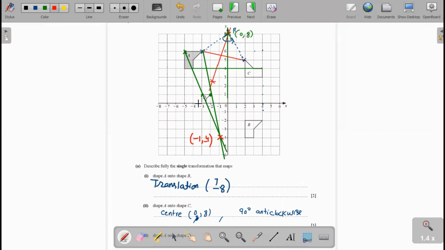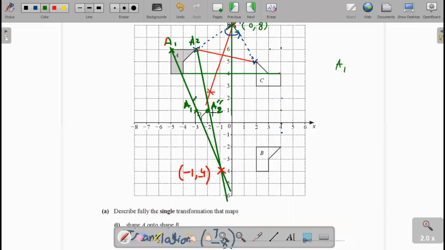Now to find the enlargement factor, you see here the shape size. We take 2 points, which we name A1 and A2, and A1 dash and A2 dash.